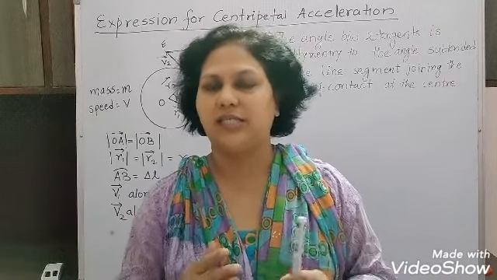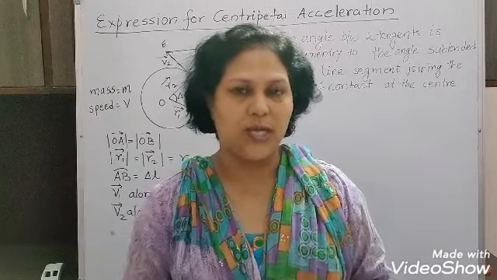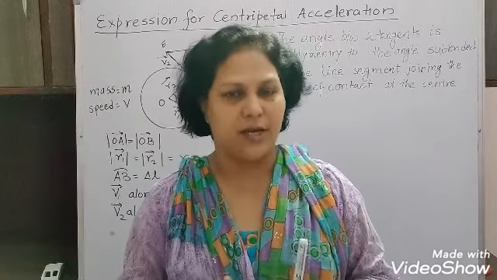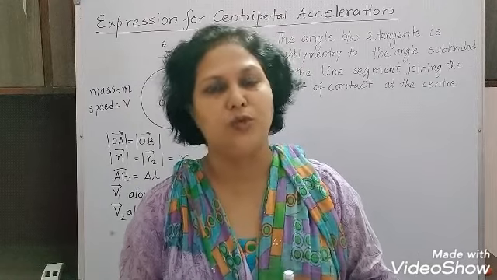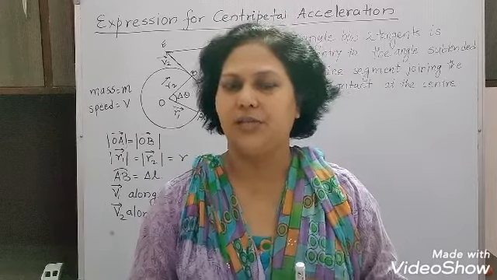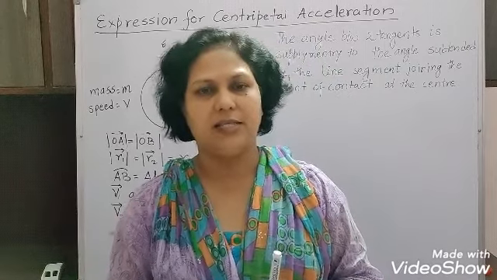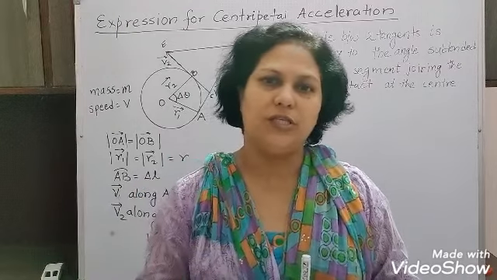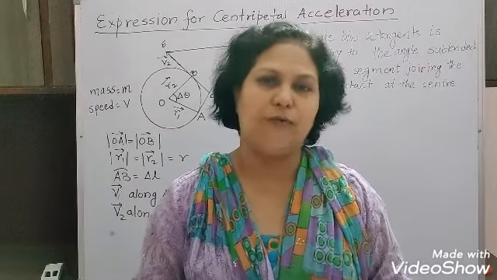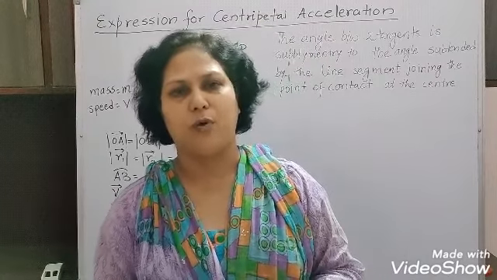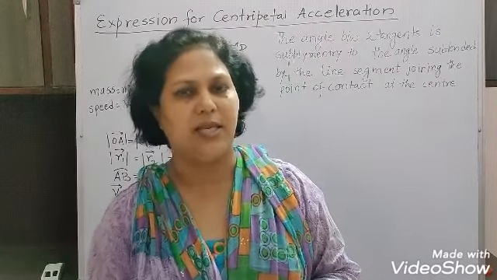The acceleration acting on an object undergoing uniform circular motion is called centripetal acceleration. Here we will now derive the formula for the centripetal acceleration.